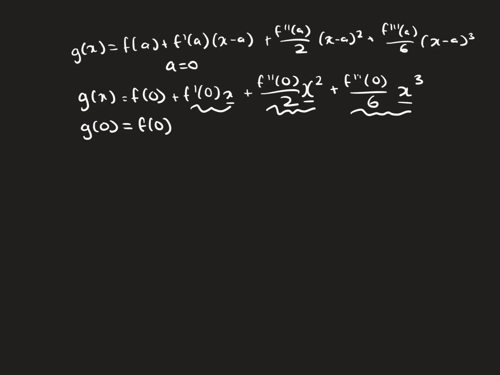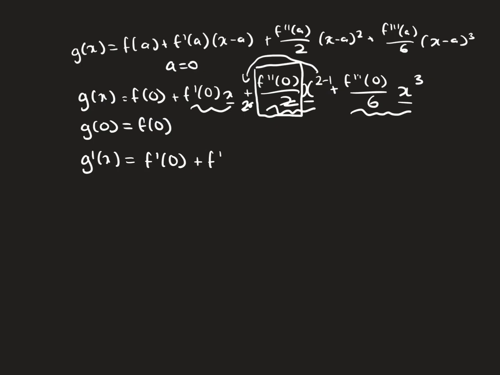Now, if we take the derivative of g of x, well, f of 0 is a constant, so it zeroes out. And we're left with f prime of 0 plus, well, now let's treat f prime prime of 0 over 2 as a constant. So then we just use the power rule. This 2 comes in the front, and then the exponent is decremented by 1. So 2 times f double prime of 0 divided by 2, well, these 2's cancel out.